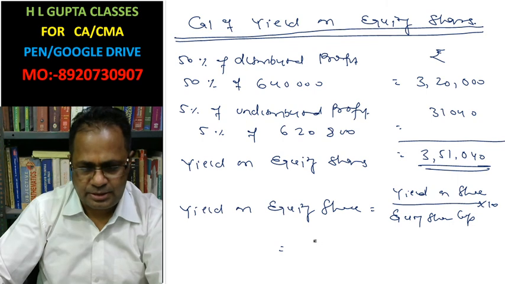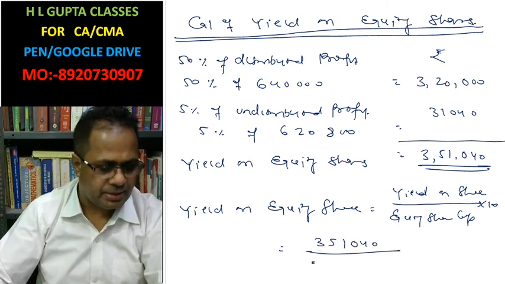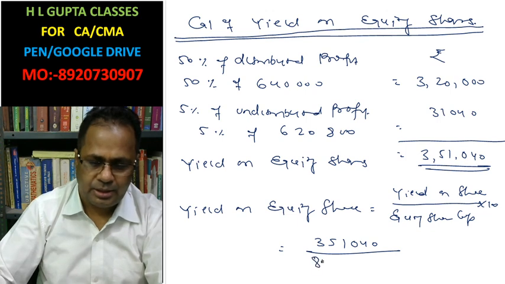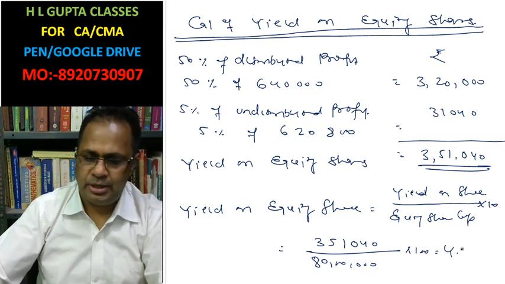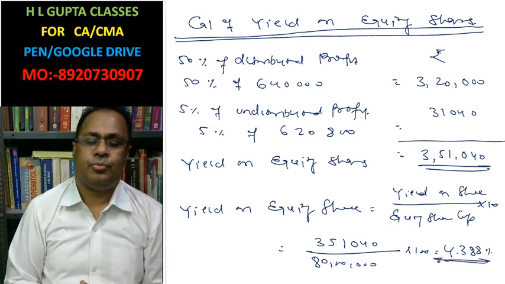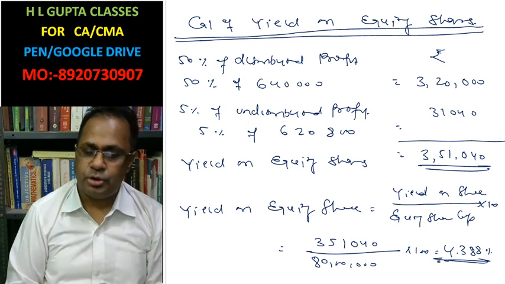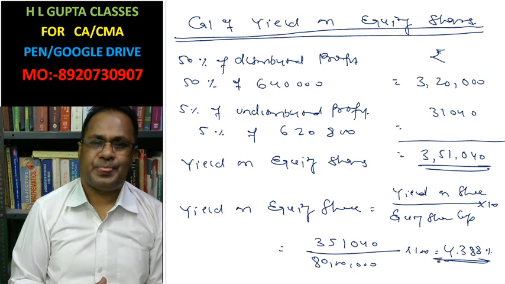That is 3,51,040 whole divided by 80 lakh, the market value of equity capital, which gives 4.388%. I have solved the question according to your solutions of illustrations. Okay. Thank you, class.